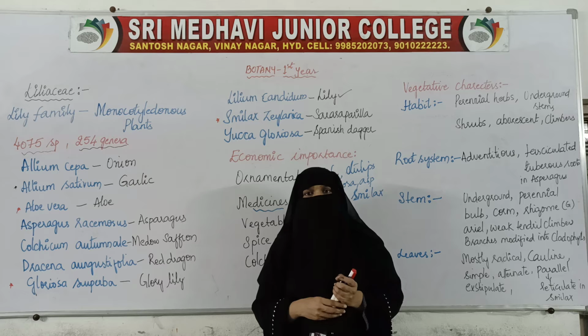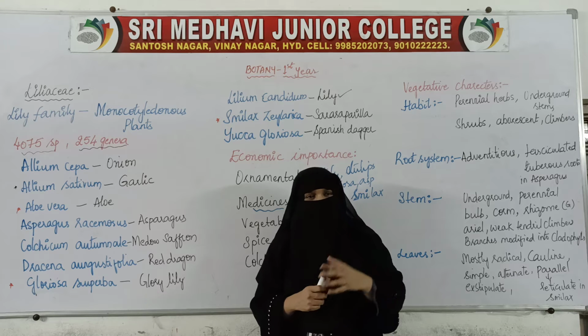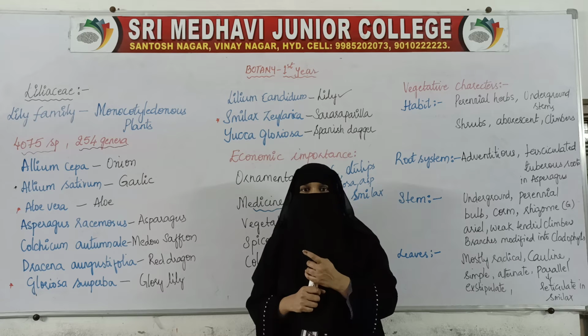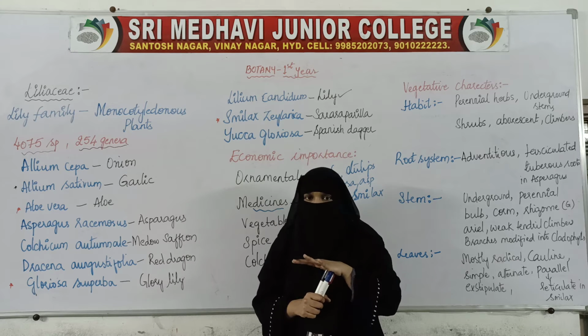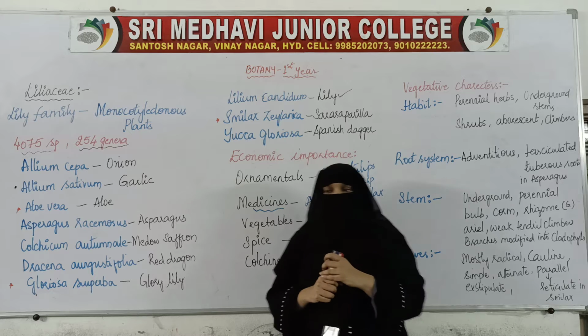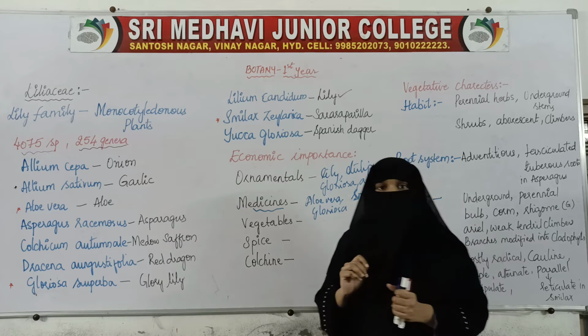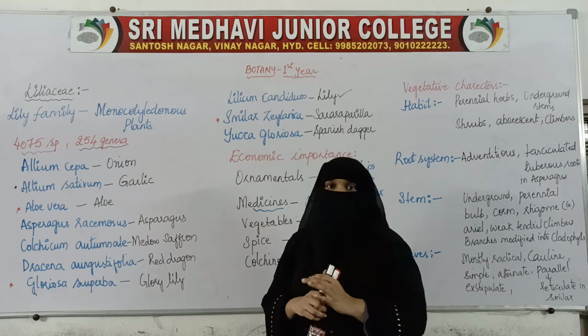Aloe vera has many medicinal values. That is, it treats many wounds, many infections, many diseases will be treated by this. So it is used in medicine. And here vegetables, all we have seen, and spices. So these are the various economic importance or economic uses of this family.